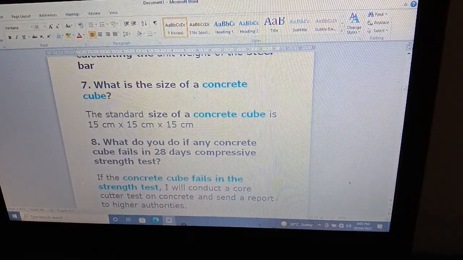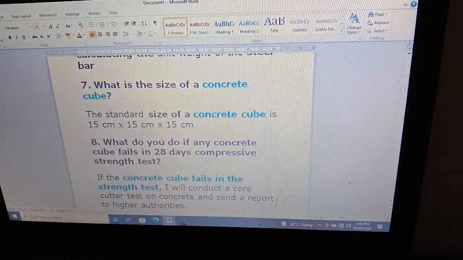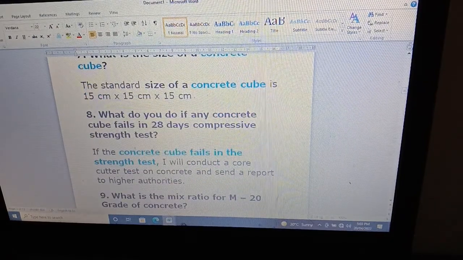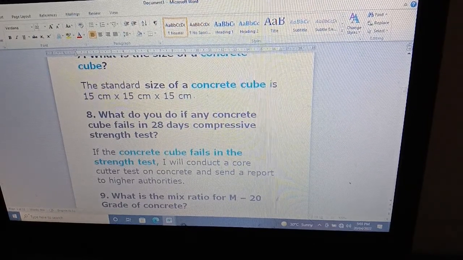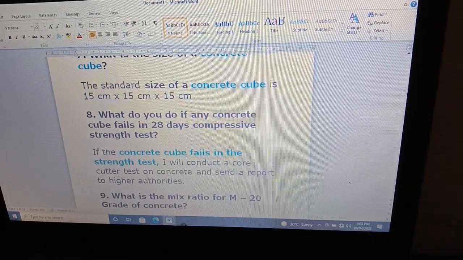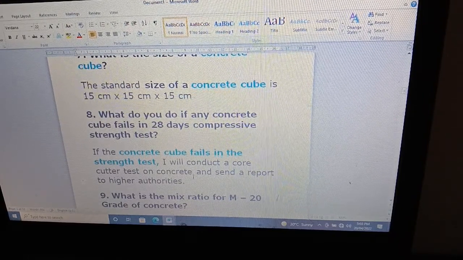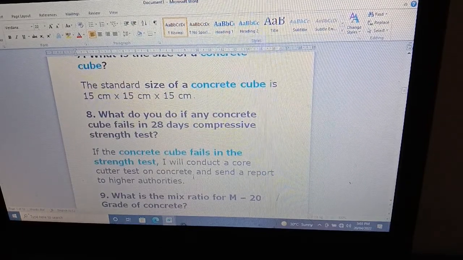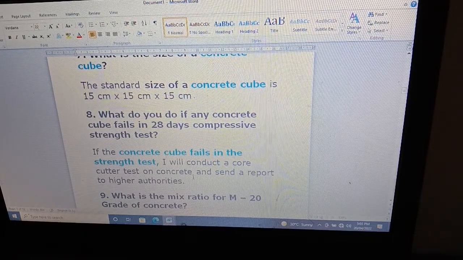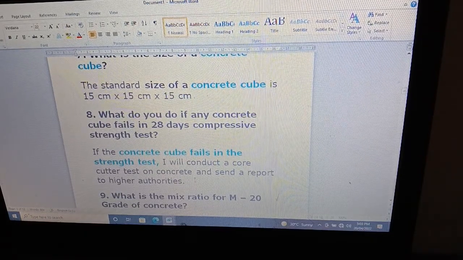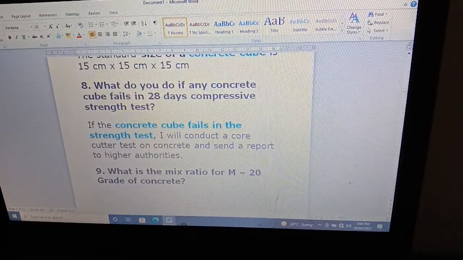What do you do if a concrete cube fails in the 28 days compression strength test? If the concrete cube fails in the strength test, I will conduct a core cutter test on the concrete and send a report to the higher authority. If concrete fails the strength test, then I will take one more test, which is the core cutter test, and give a report to the higher authority.